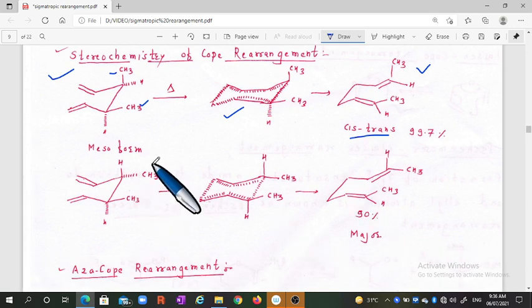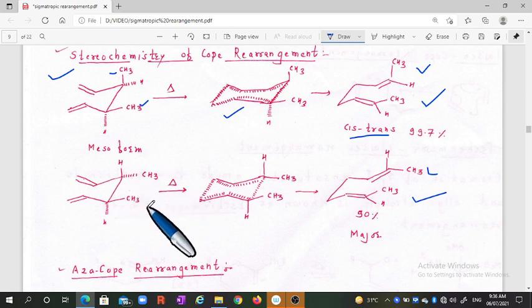And if such a compound is there, that is a trans. And this is also a trans compound. In this, 99% yield it gives, and for this it will give the trans. This CH3 and this CH3 are opposite to each other, that is, trans to each other, and therefore give the trans product. This is the stereochemistry of Cope rearrangements. And the Cope rearrangement is a thermally allowed reaction.